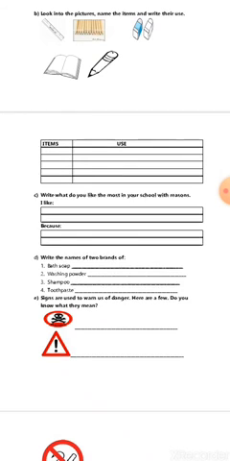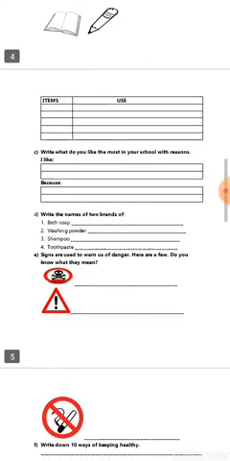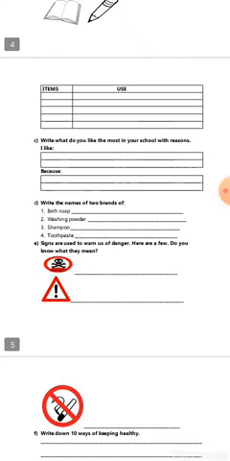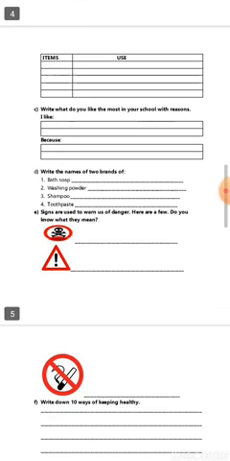D part is write the names of 2 brands of things. You have to write brand names of 2 things, like bath soap. You have to write the brand name, like Lux or Lifebuoy or whatever it is, you have to write 2 brand names. Washing powder like Surf Excel or Ariel or whatever, you have to write 2 brand names. Like this, shampoo, Sunsilk, Head and Shoulders or whatever you like, and toothpaste.